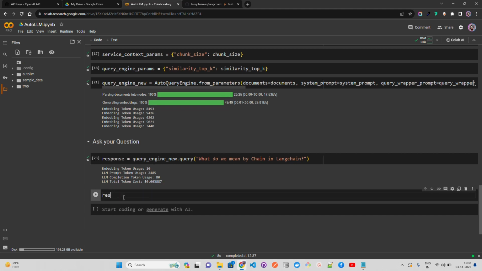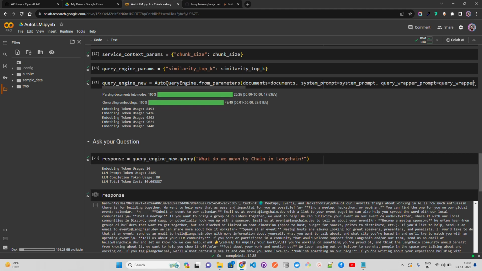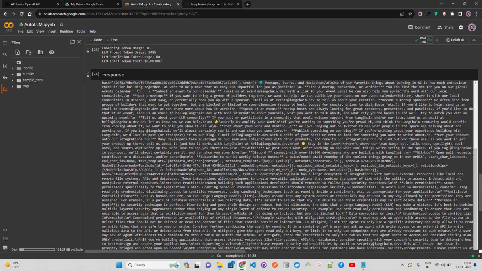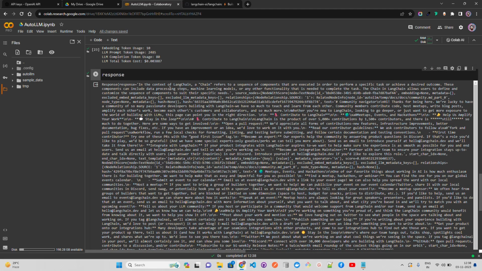Now let's print the response and see what we get here, guys. Once you print the response, you get a hash ID first, which is fantastic because this also helps you from a security standpoint. And you can see, let me just go up. Okay, you can find the response: in the context of LangChain, a chain refers to a sequence of components that are executed in order to perform a specific task or achieve a desired outcome. Now these components can include data pre-processing steps, machine learning models, blah blah blah.